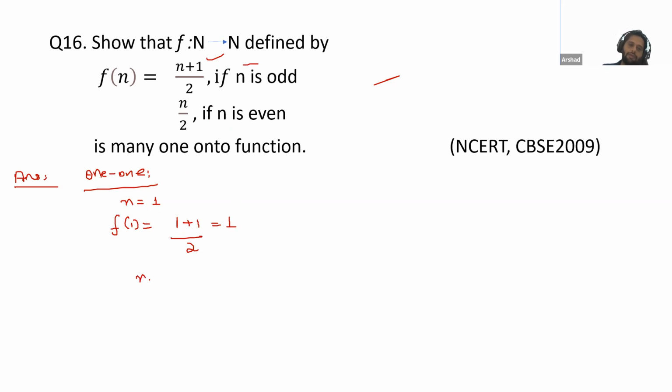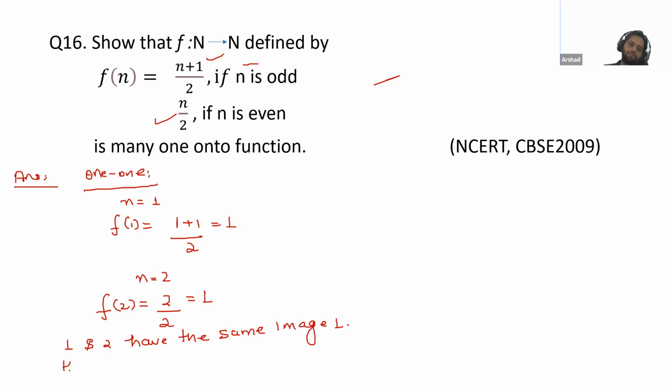Now n is even, n = 2. Then f(2) is equal to what? We will take this value, 2/2, which is equal to 1. So that means 1 and 2 have the same image, 1.